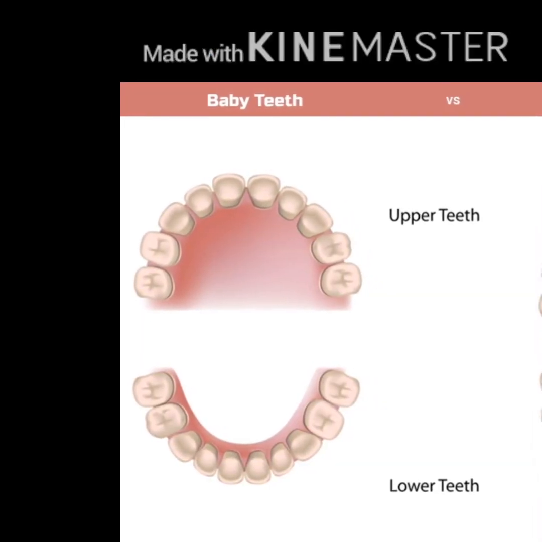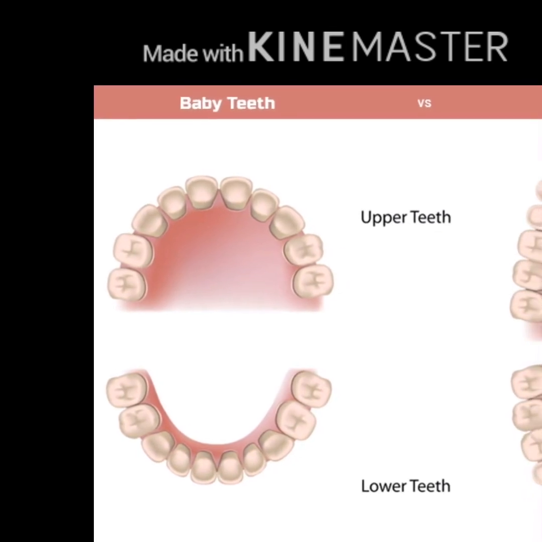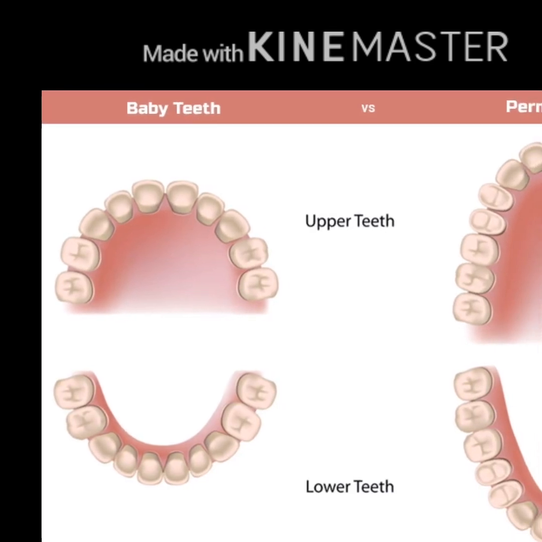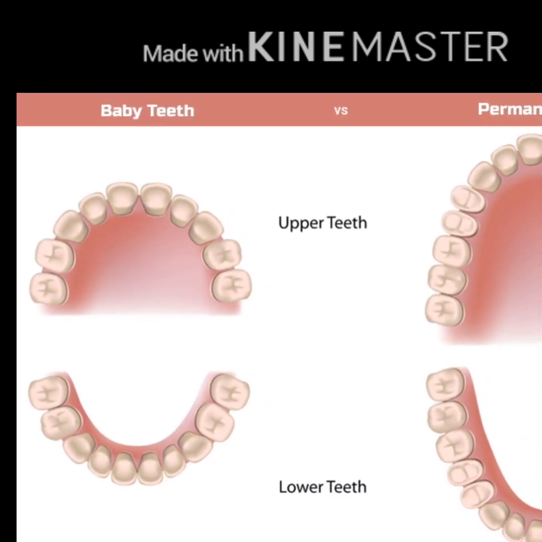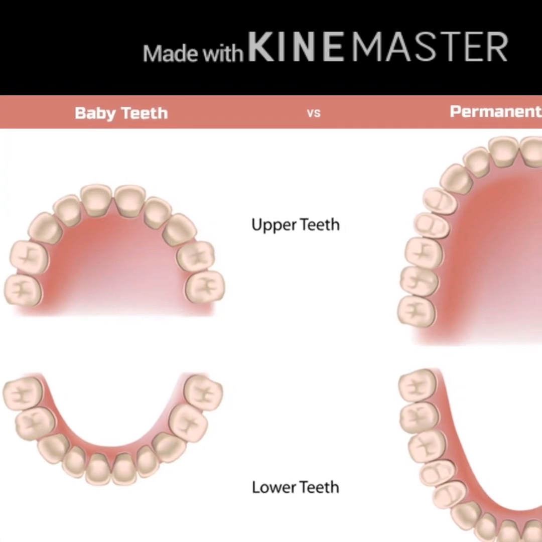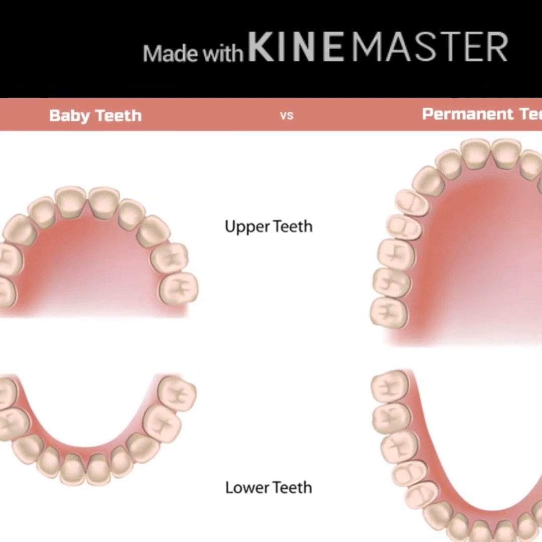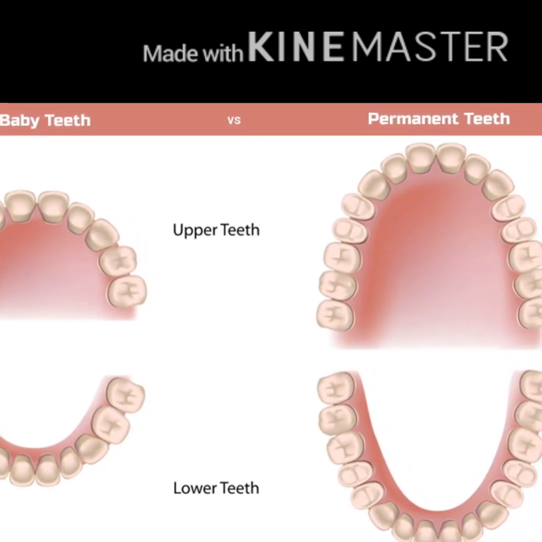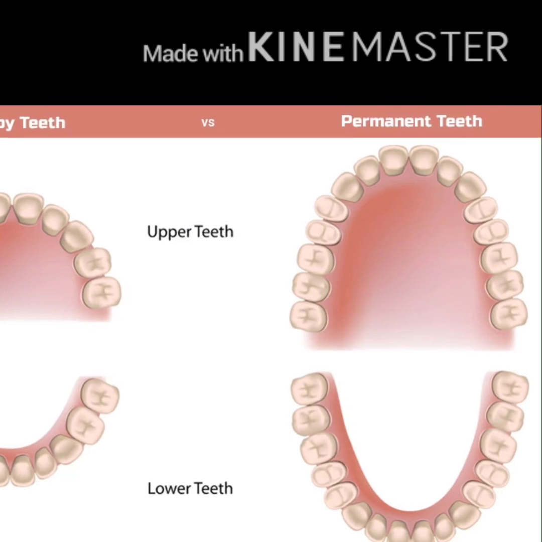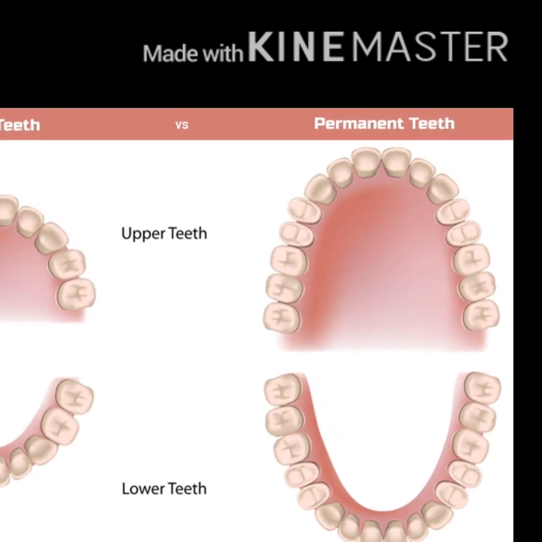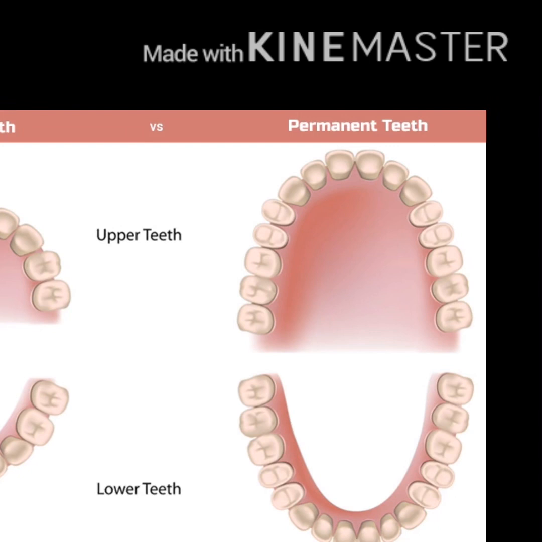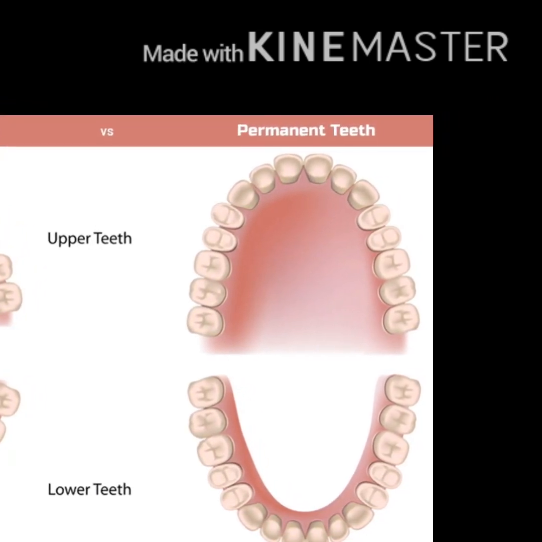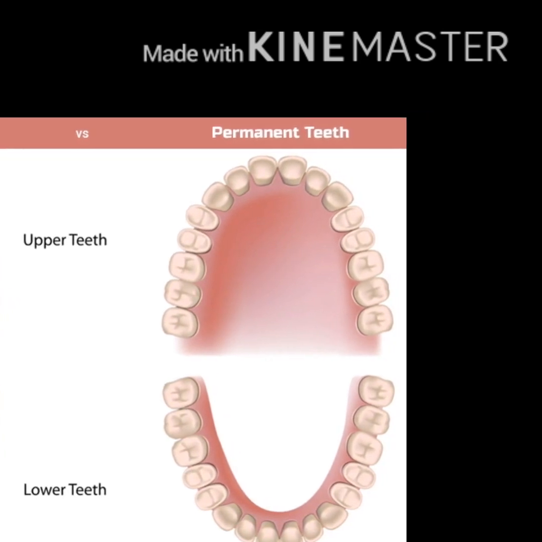Human beings have two sets of teeth in their lifetime, that is milk teeth and permanent teeth. The milk teeth are 20 in number and appear at the age of around 6 to 7 months. The milk teeth are replaced by permanent teeth, which appear at the age of 6 to 7 years, and human adults can have 32 permanent teeth.